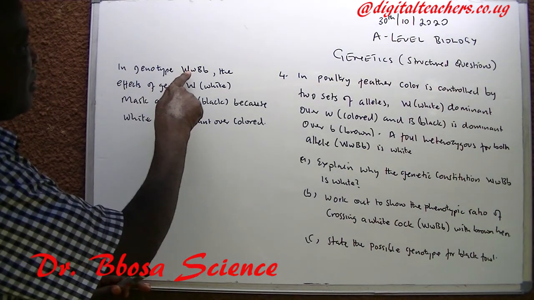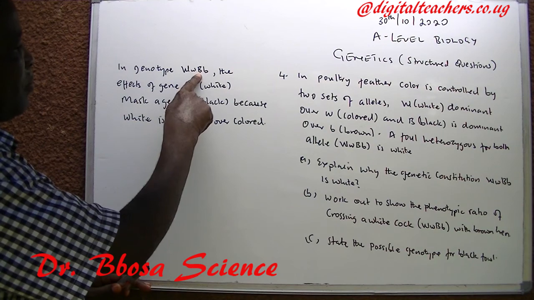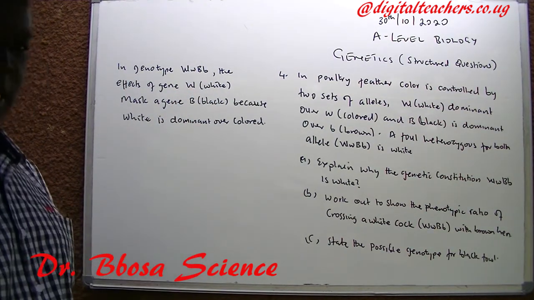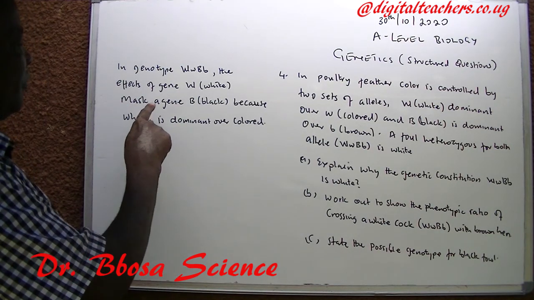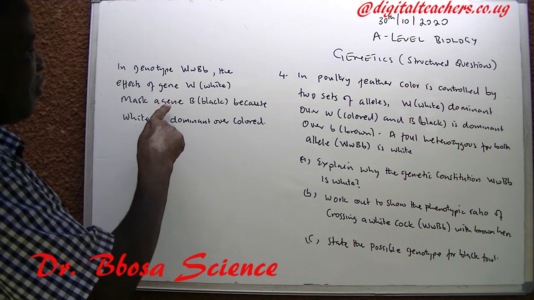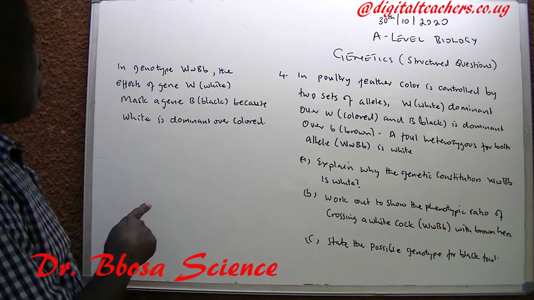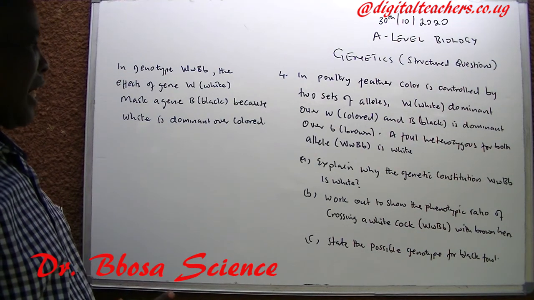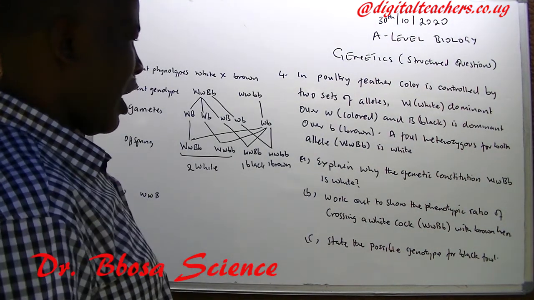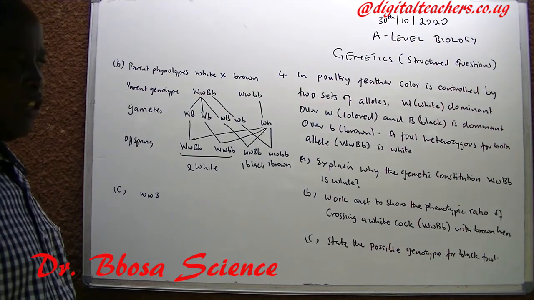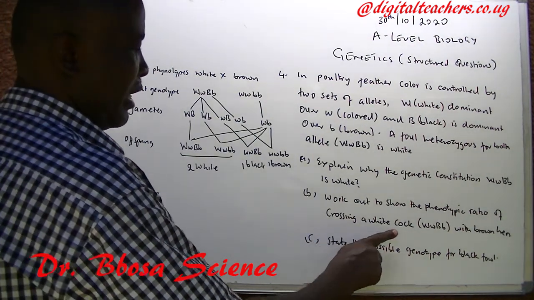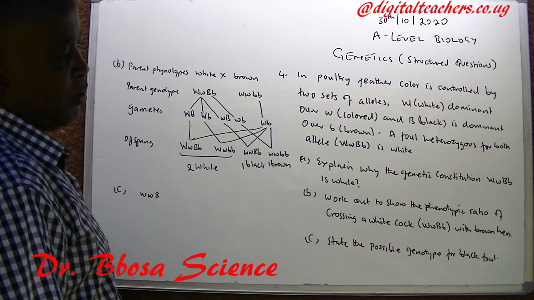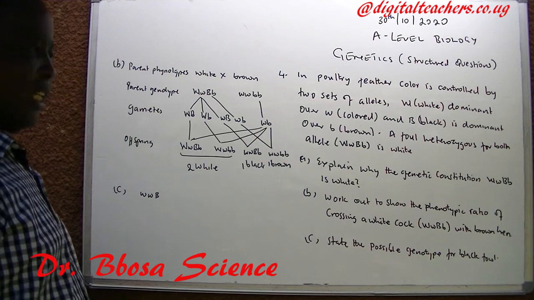In the genotype capital W, small w, capital B, small b, the effect of the gene W, white, masks the effect of gene B, black, because white is dominant over colored. B. Work out to show the phenotypic ratio of crossing a white cock, capital W, small w, capital B, small b, with a brown hen.